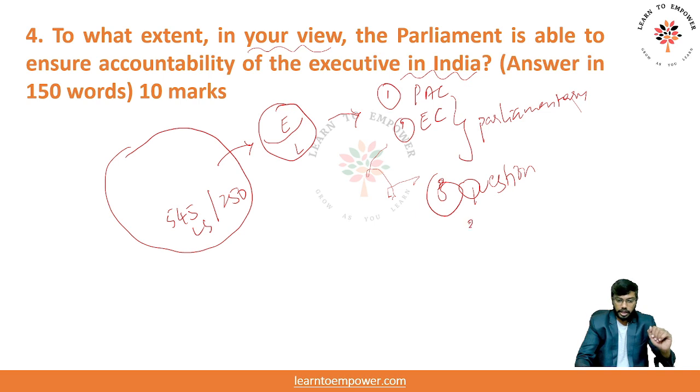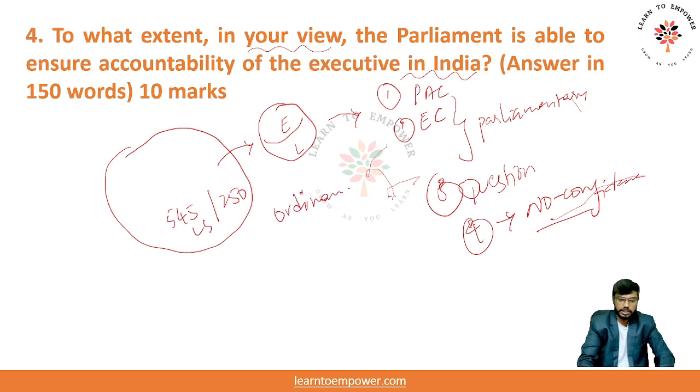And fourth, for example, there is something called a no confidence motion, right? In case of a no confidence motion, the entire government is held responsible here again. So these are the reasons that can be cited. But on the other hand, the Parliament is not able to do so, because of one of the important routes, that is ordinance, right? Frequent ordinances that have been there. If you remember the farm laws, initially when it was enacted, it was an ordinance, right? It was an ordinance. So ordinance route first.